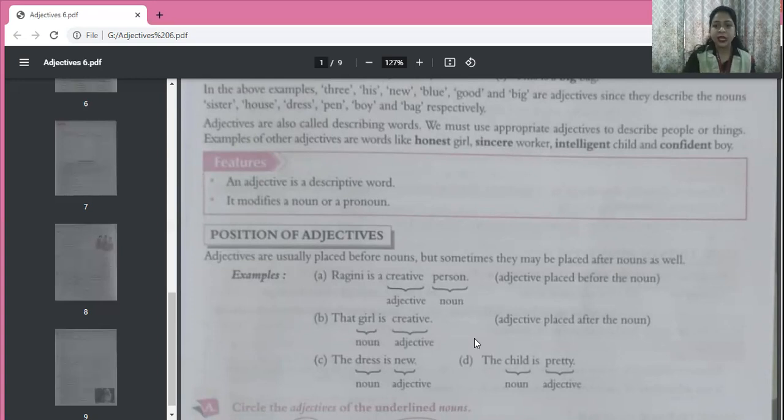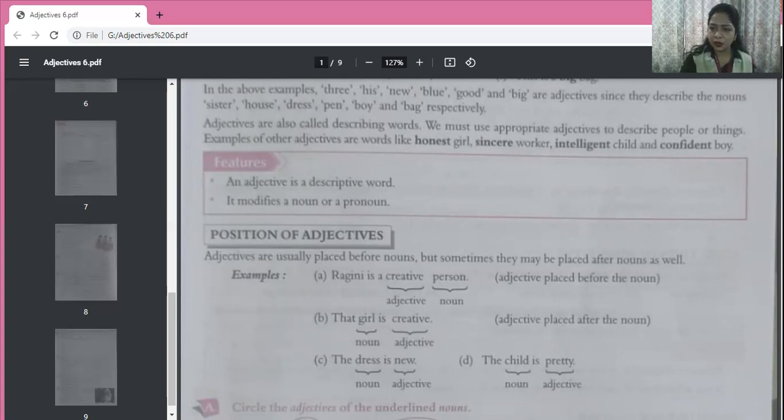Okay. The child is pretty. We can also say that this is a pretty child. Now pretty comes with child. This is an adjective. If we say the child is pretty, who is pretty? The child. So pretty is telling us something about the child. It is an adjective, but it is not placed with child. It is separated from that. Okay. So position can be any. You have to see whether the word is telling us something about the noun or pronoun in the sentence.